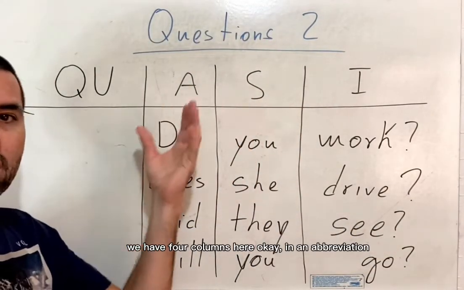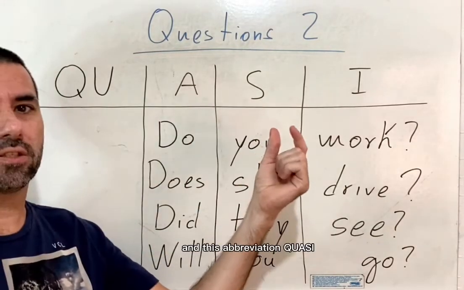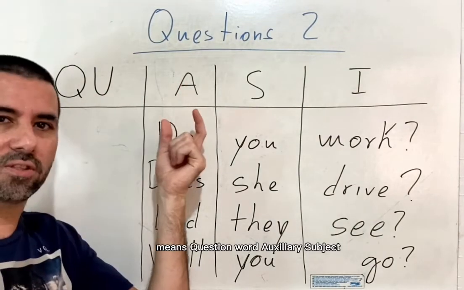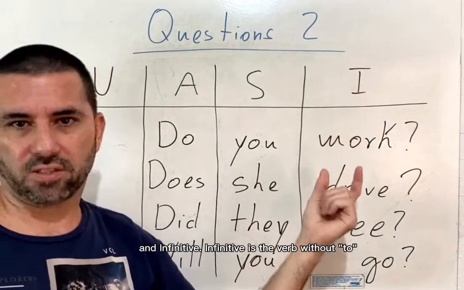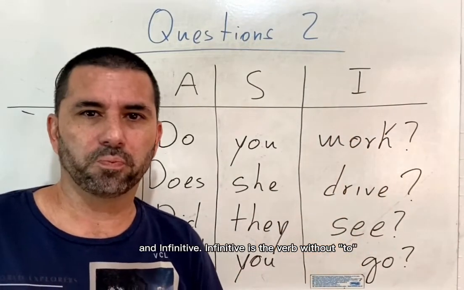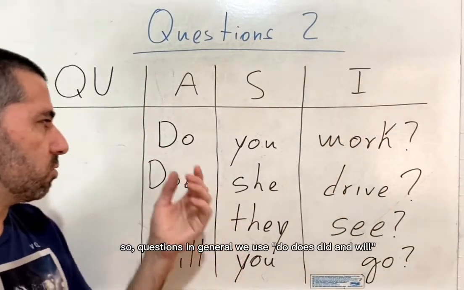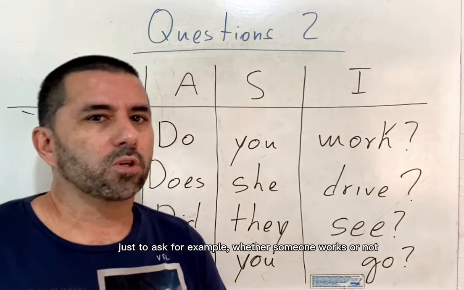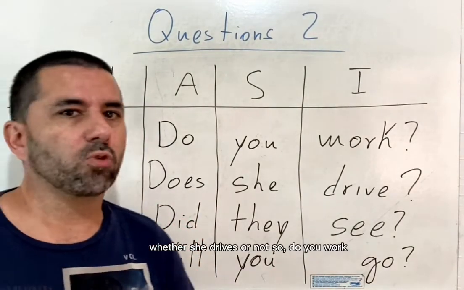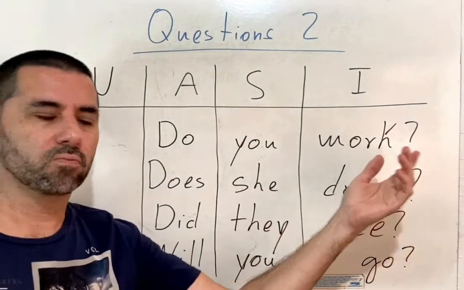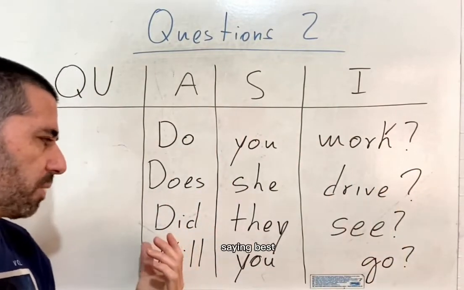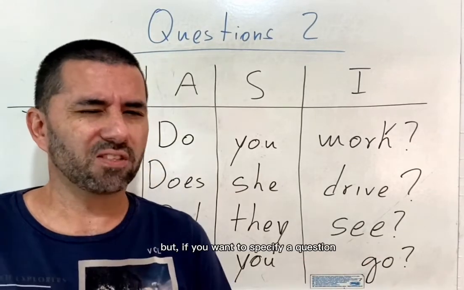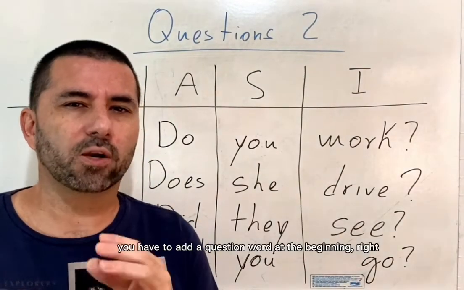We have 4 columns here, okay, and an abbreviation, and this abbreviation, QUASI, means question word, auxiliary, subject, and infinitive. Infinitive is the verb without to. So in questions in general, we use do, does, did, and will to ask, for example, whether someone works or not, whether she drives or not. So, do you work? Okay, does she drive? Same in the past. Did they see? Will you go?